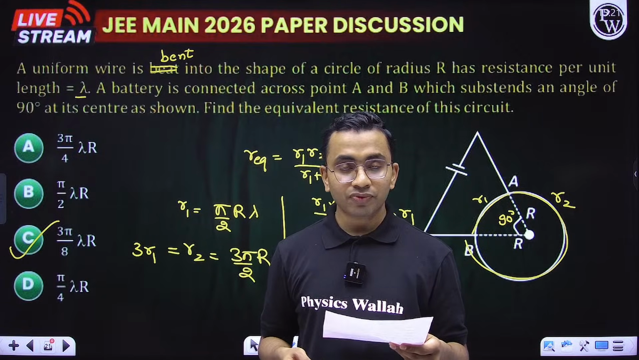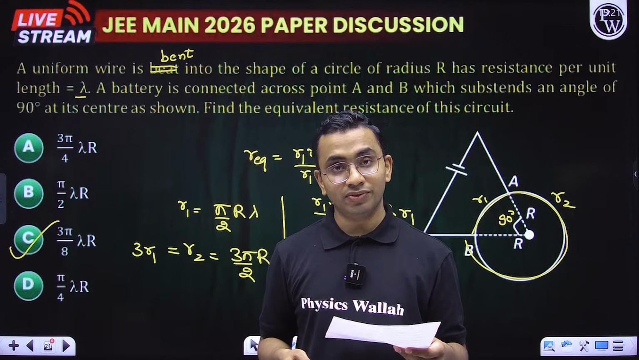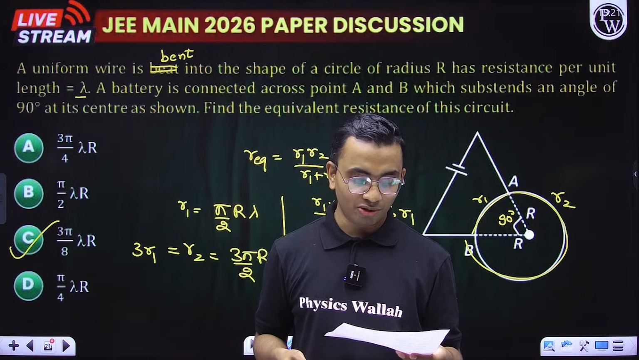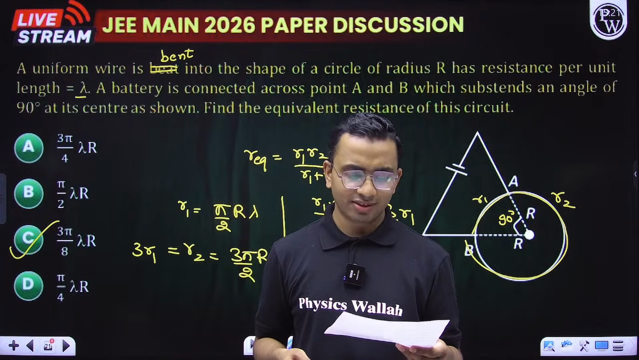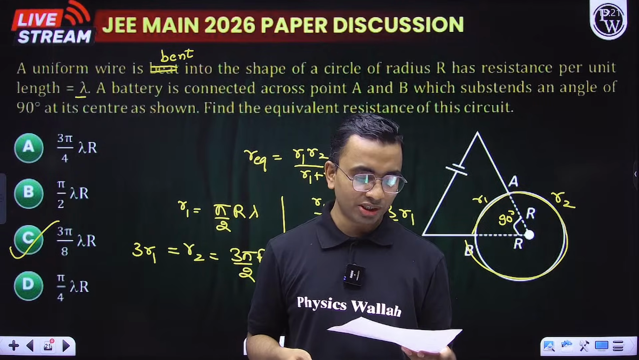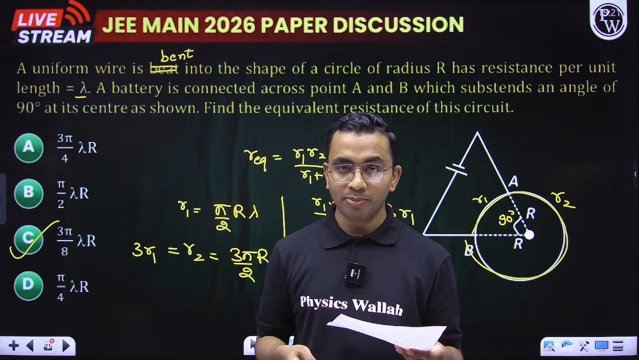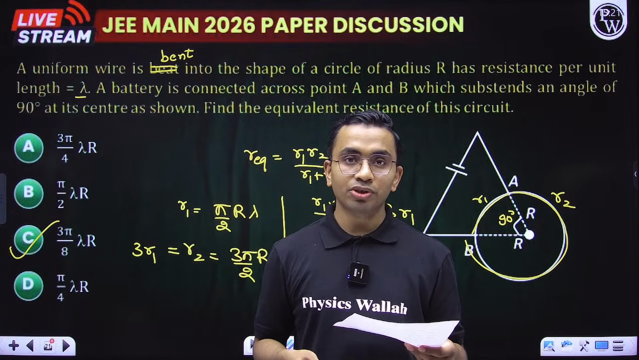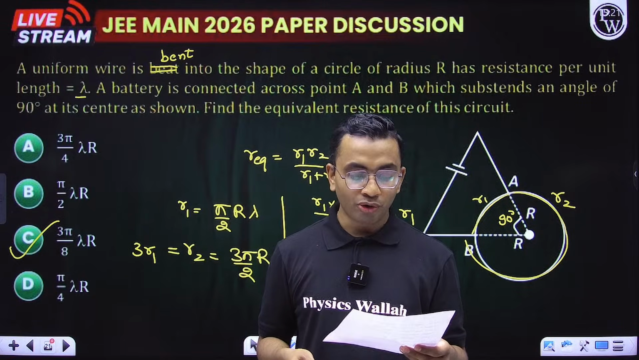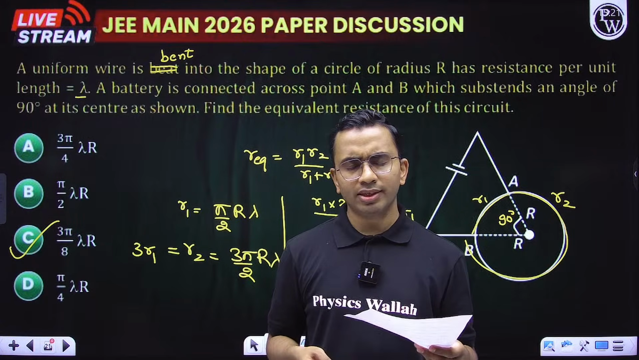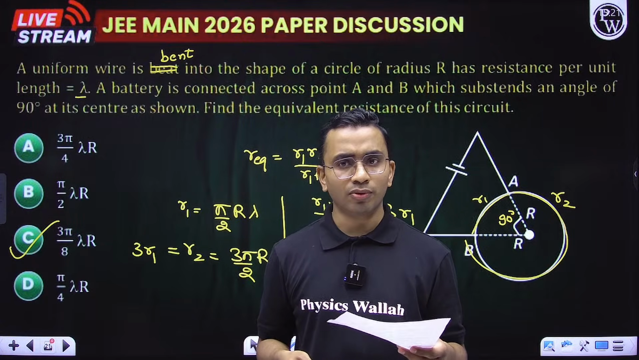From wave optics, we had 1 question on YDSE from fringe width. Till now we have seen that fringe width is asked in almost all the shifts except 1. It is just a formula based question. So remember it like this: beta is equal to lambda into capital D by small d. Semiconductor, we had a question on Zener diode. Bohr's model, we had a question on energy of nth level. We need to find the difference in the energy between the 2 levels and the energy of the ground state.